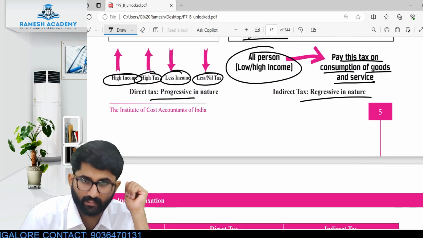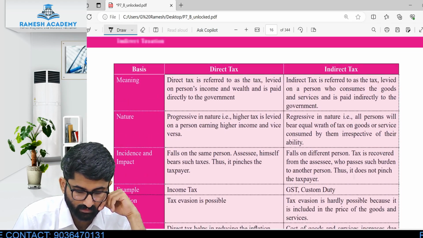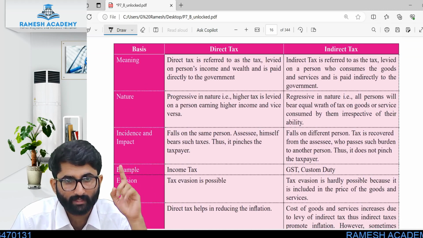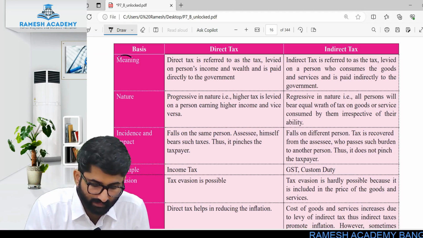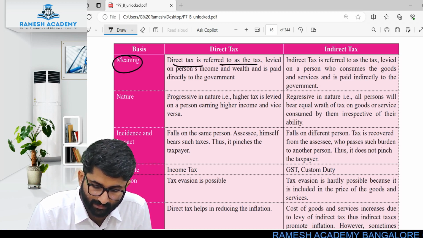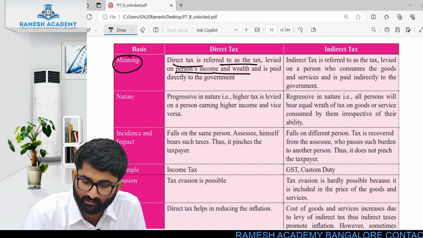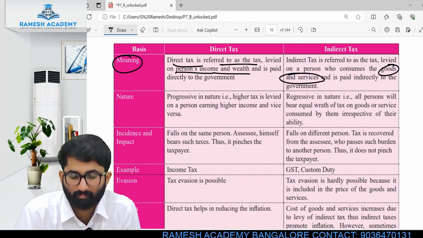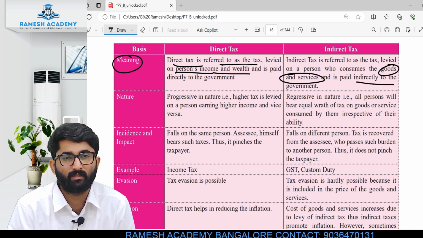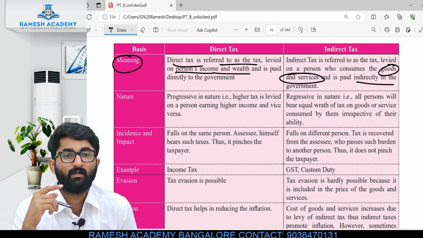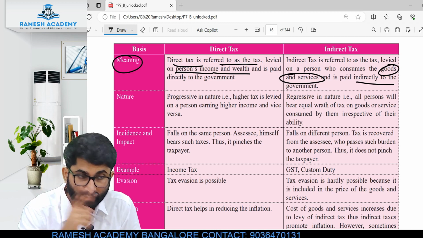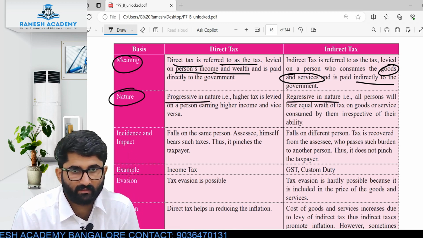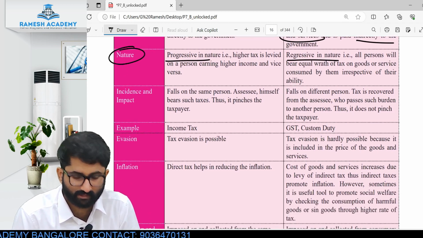Progressive and regressive in nature, that we already discussed. Now look at the difference here. Again, same difference, I am not going to go into detail. We have already discussed this. Look at the meaning. Direct tax is referred to as the tax levied on a person's income and wealth, but indirect tax is on goods and services and is paid indirectly to the government, not directly by the consumer itself, but indirectly to the government by the taxpayer. Next one, nature. It is progressive, here it is regressive in nature. We know this, I don't think we have to discuss this again.